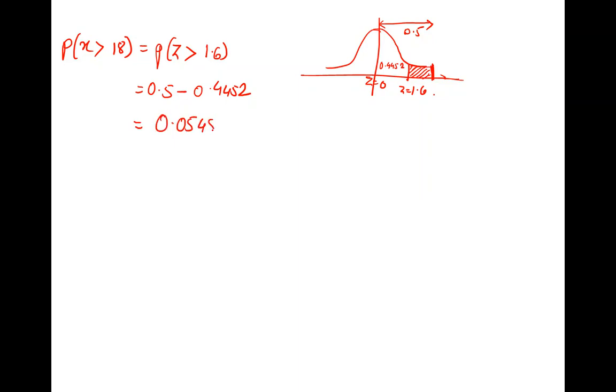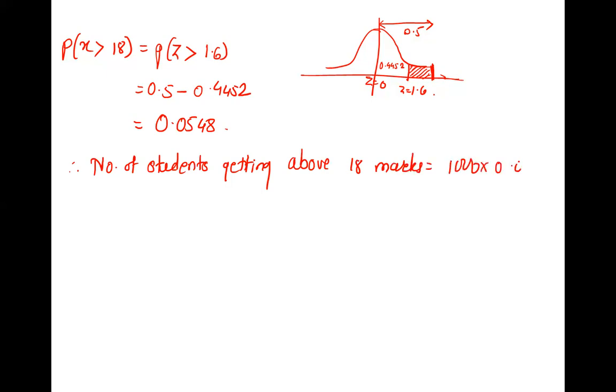What we get? 0.0548. Very good. So therefore, the number of students getting above 18 marks will be 1000 into above 18's probability.